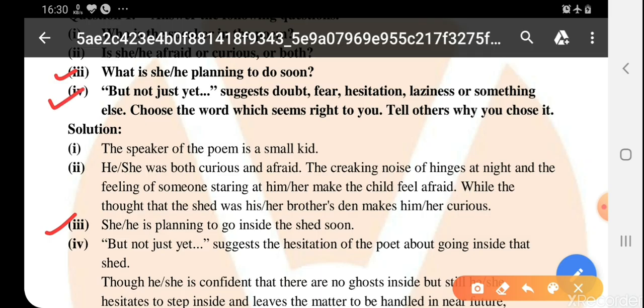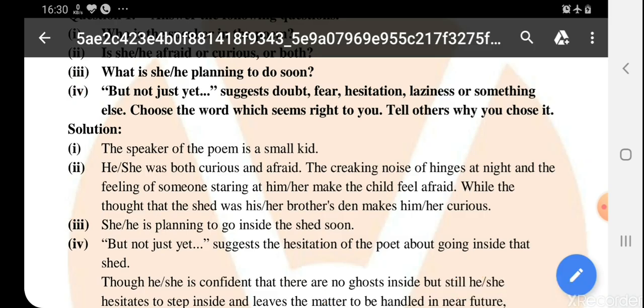This was the last phrase, the last line of the poem. "But not just yet." So what does it suggest? इस लाइन से हमें डाउट दिख रहा है, फियर, हेजिटेशन, लेजीनेस और समथिंग एल्स. Choose the word which seems right to you. तो which word you can see that this is the right word, you have to choose that. Tell others why you chose it. Clear? So this line "but not just yet", what does this line suggest? Doubt, fear, hesitation, laziness, क्या दिखाती है हमें? ठीक है, we have to choose the word from it.